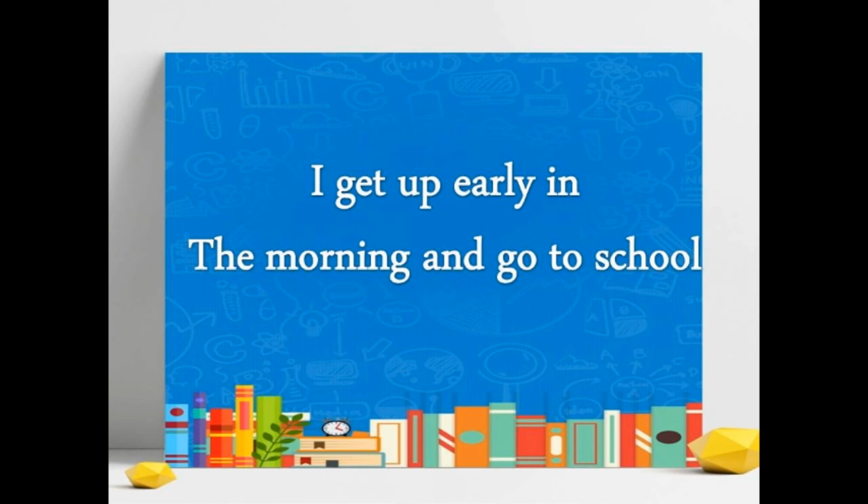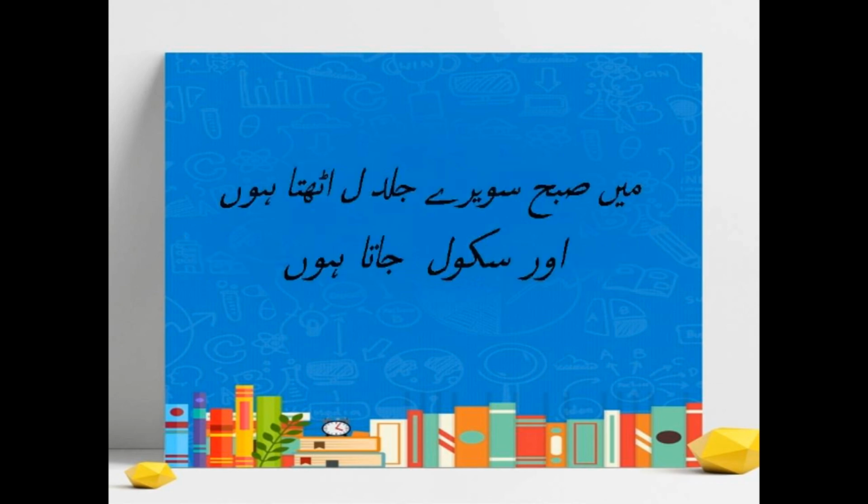Get up is उठता हूँ, or if you're a girl you will say उठती हूँ. In the next part, first of all we put the word meaning "and," then go to school. In this sentence we have only one subject, so after "and" we only put the object and the verb. The object is school, so you say और स्कूल, and go to is जाता हूँ. If you are a boy you will say जाता हूँ, and if you are a girl you will say जाती हूँ. The total sentence will become मैं सुबह सवेरे जल्द उठता हूँ और स्कूल जाता हूँ. A feminine person will say मैं सुबह सवेरे जल्द उठती हूँ और स्कूल जाती हूँ.